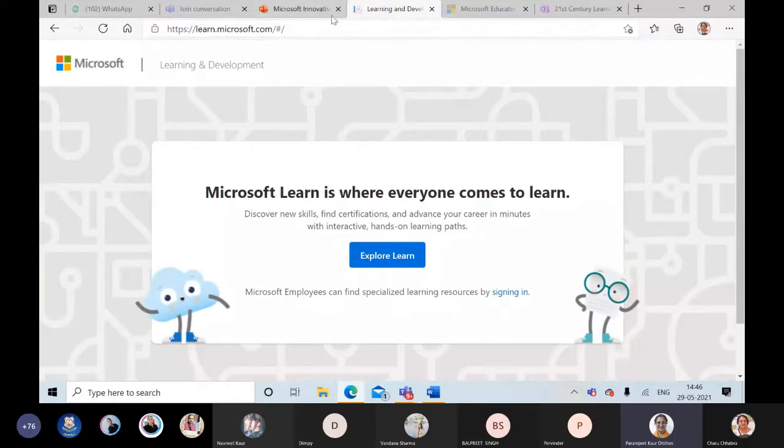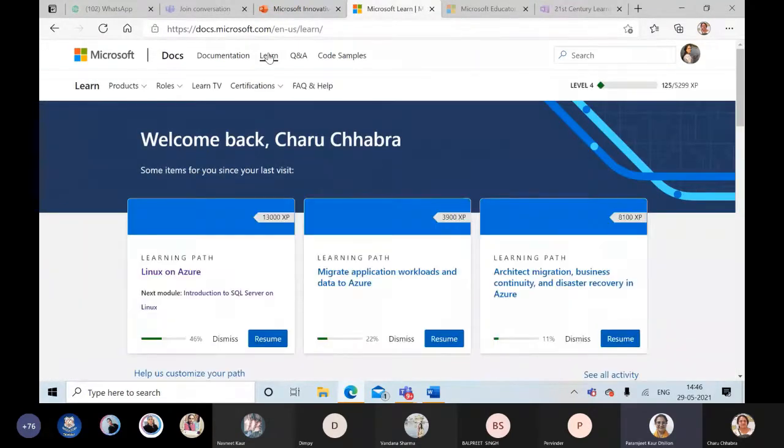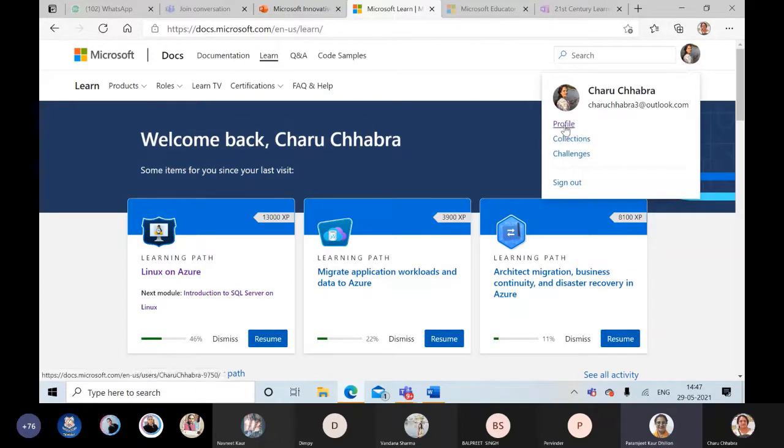So this is not Microsoft Education Center. There are some courses that are pretty technical, but nothing stops us. If somebody would like to do a course or two, make sure you don't miss out on it. It's documentation: search articles, trainings and code samples, the home for Microsoft documentation. So it's docs. These are different courses, and I believe Charu has got about 3 odd badges over here. So you all can think over if you need some badges.